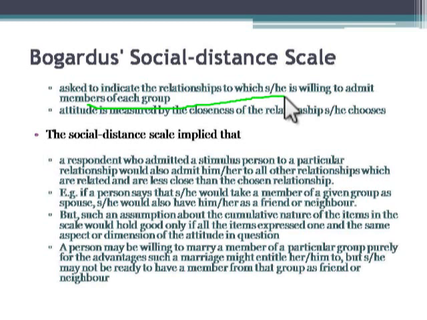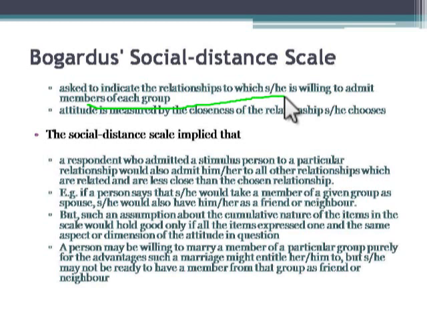So this scale implies that if you consider a member of a group as the closest relationship, the other distant relationships you will definitely accept. However, there is a limitation to that.